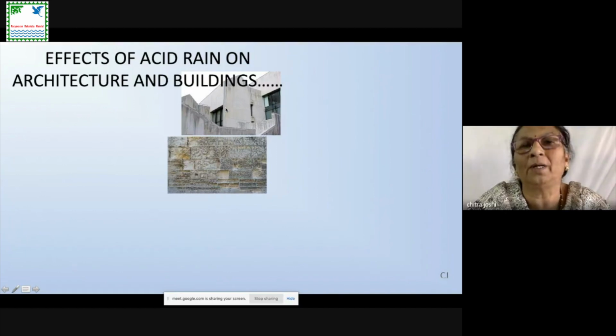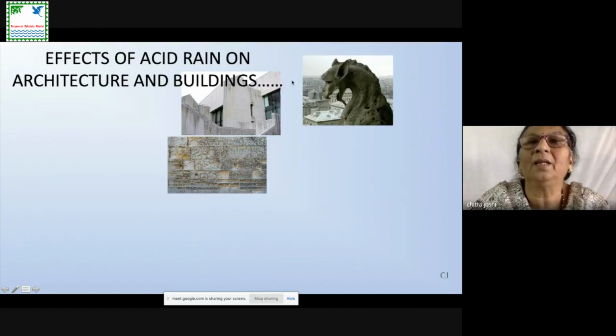The mortar gets dissolved, and metals get corroded due to acid rain. Even the old structures, if you see the old carvings of the building, if they are stone carvings or stone buildings, they get affected, they get destroyed. The beauty of those buildings gets destroyed due to acid rain.